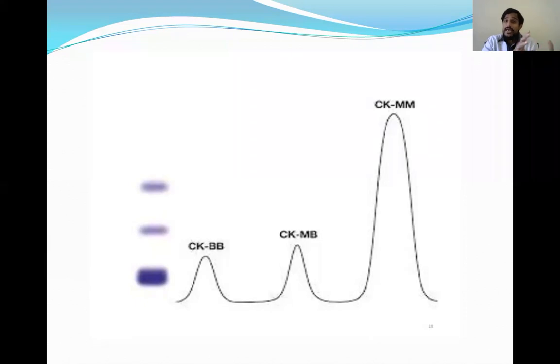But if we send a sample for electrophoresis, we can know which type of creatine kinase is increased, so that we can approach the diagnosis of which disease he is suffering from. In this case, CKMM is more increased, as you can also see in the graph. So this patient is suffering from a skeletal muscle disorder, and that's why his CK levels are increased.